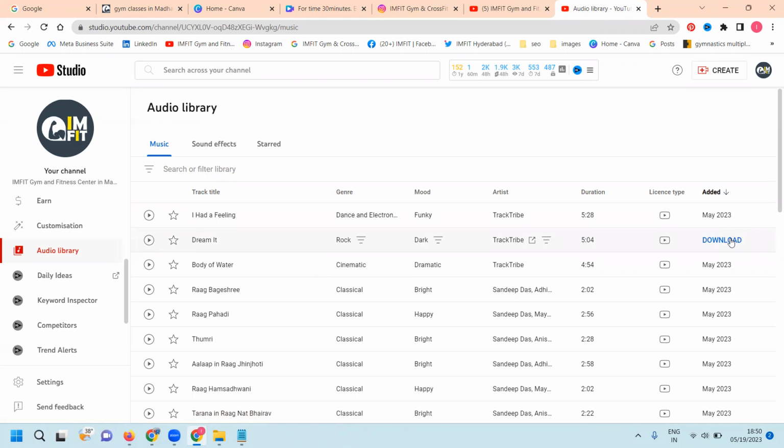Click to download and use it. Music is very important to users. If you use movie songs, within a second they will get a copyright strike. So be alert while using music.